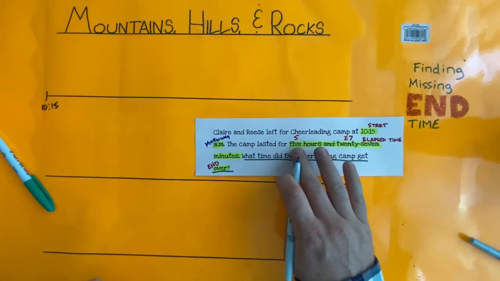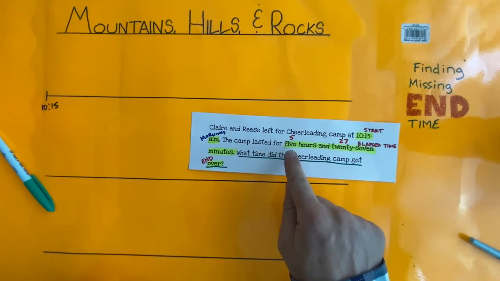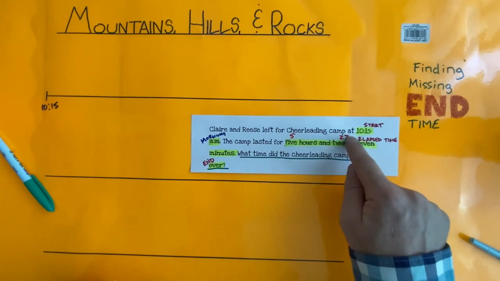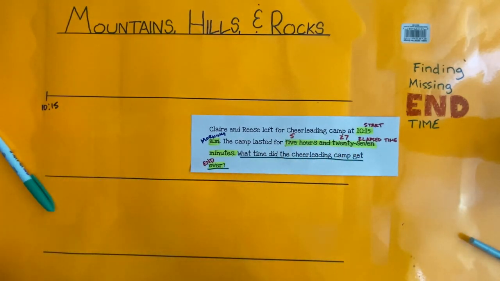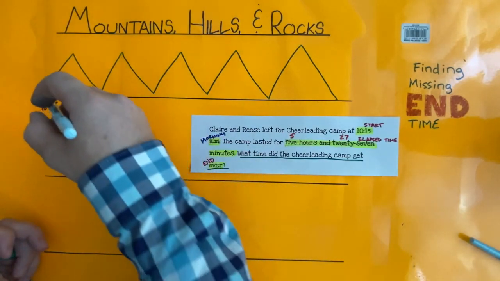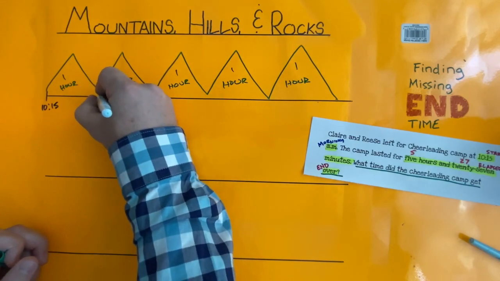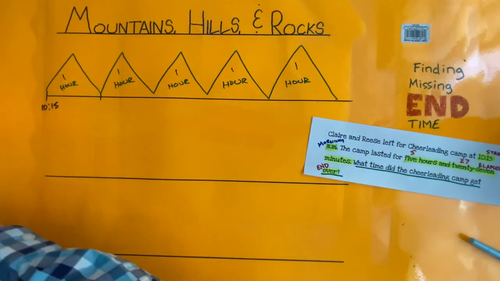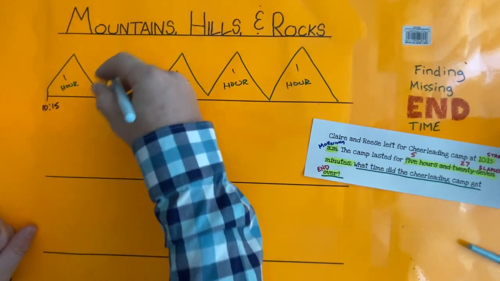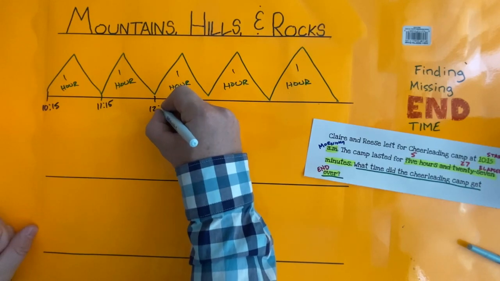Now, our elapsed time is 5 hours and 27 minutes. That tells us that 5 mountains, 2 groups of 10, that's our hills, and 7 rocks. So let's start with our 5 mountains. And it's very important that we label those. 10:15 plus 1 hour is going to take us to 11:15. Plus 1 hour is going to take us to 12:15.